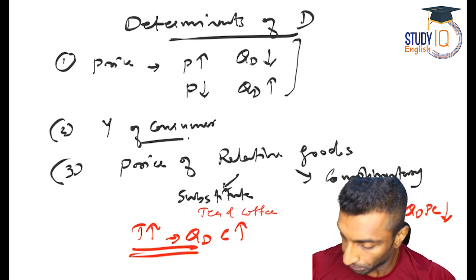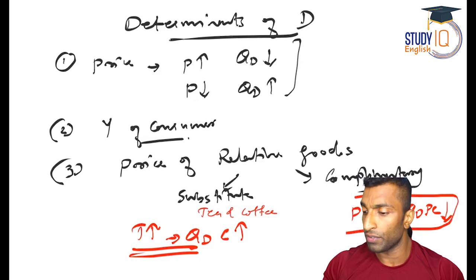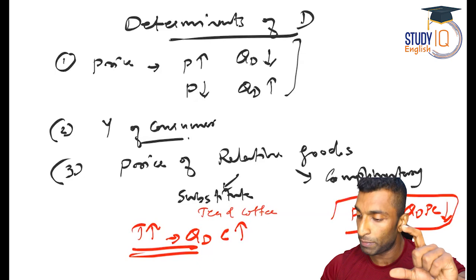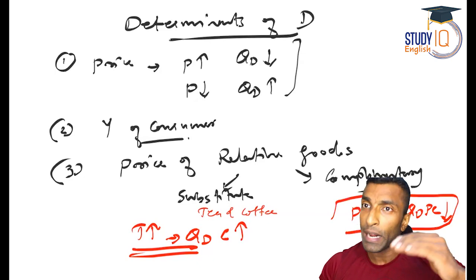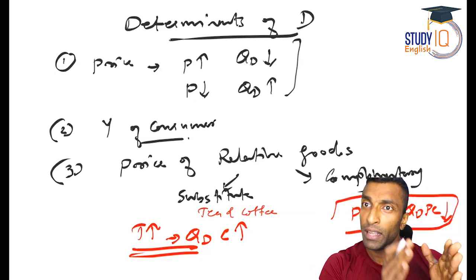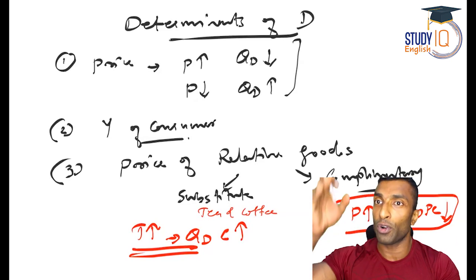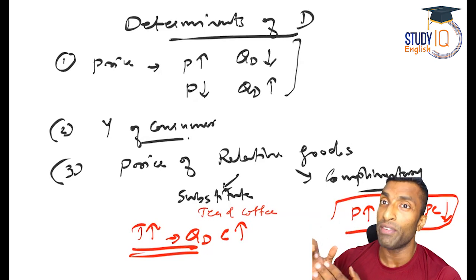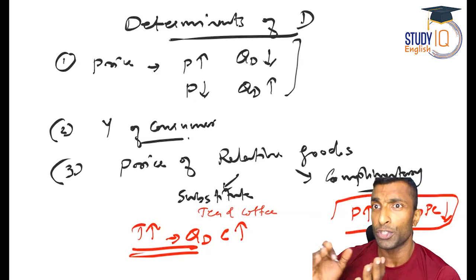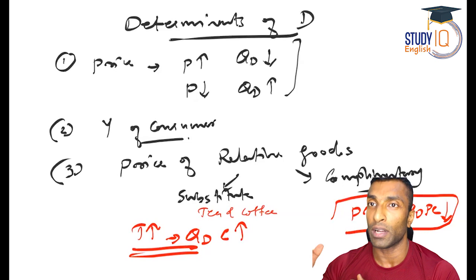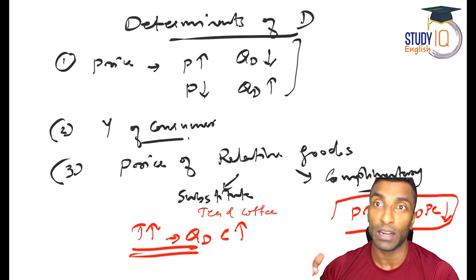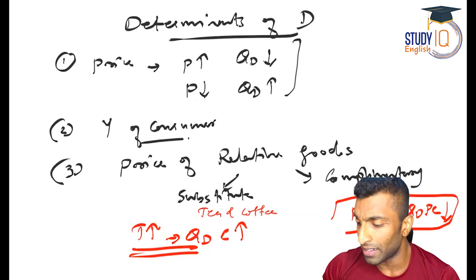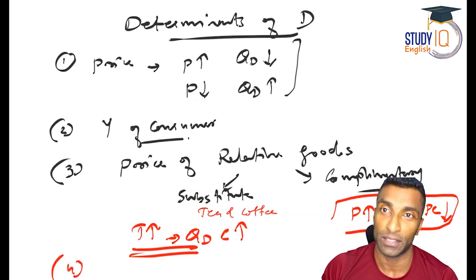Okay, so I hope this is clear with respect to relative goods, substitute good, and complementary good. If you want, I can explain it once more. One, tea prices increased. We stop consuming tea. We shift to coffee. So the demand for coffee will increase. Petrol prices increased. So now driving a petrol car will become expensive. So you will stop buying petrol car. The demand for petrol car will come down. Simple, right?